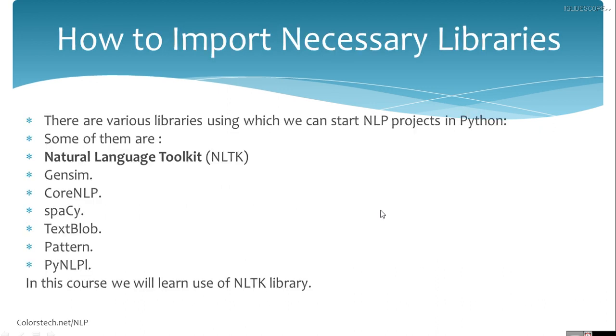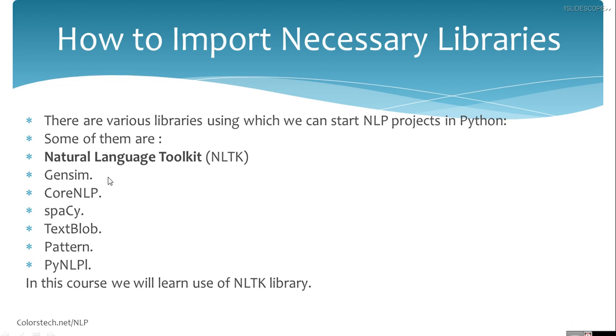Now, what are the necessary libraries, or what libraries can be used to create natural language processing based applications in Python? For that we can use some libraries, like the Natural Language Toolkit, which is commonly known as NLTK.